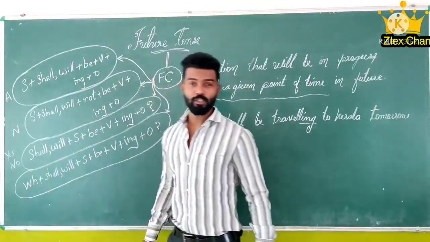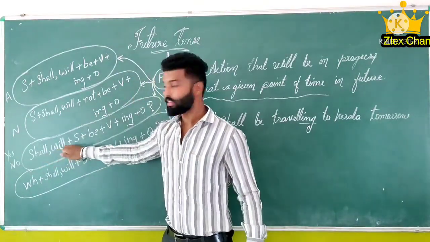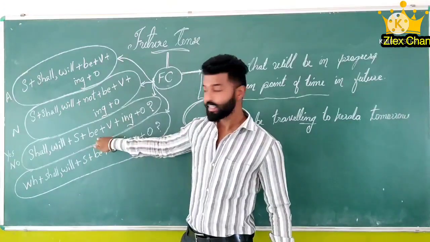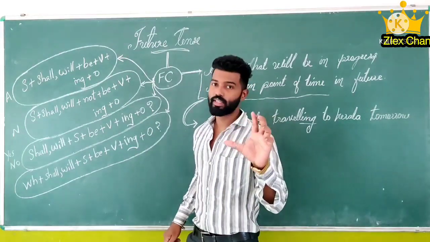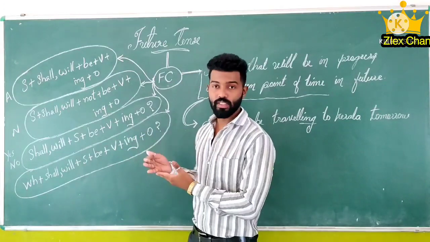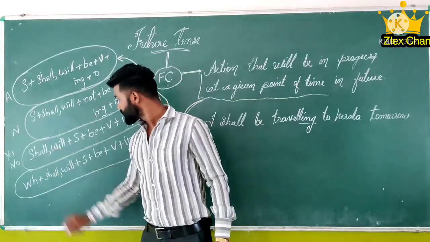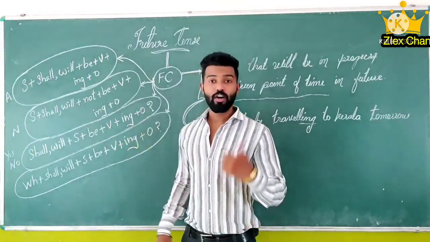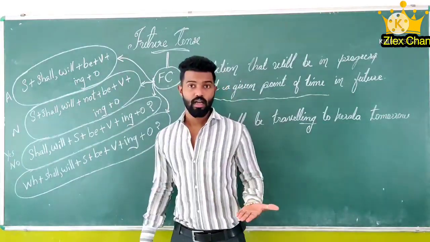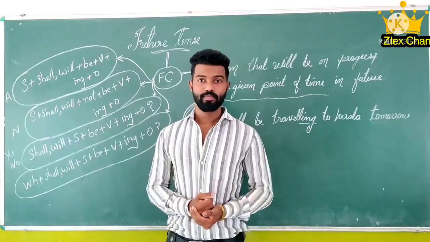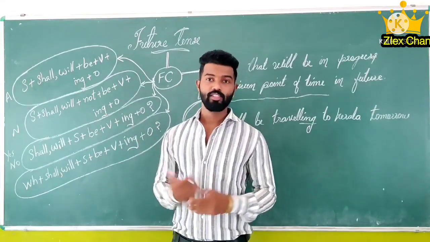Now let's study the yes or no questions. First of all, we have to add shall or will, then subject, then be, then verb plus ing, then object. Object is not much necessary, okay? If it is needed, then you can use it. Thereafter it becomes a question mark. So, will you be going tomorrow? That is the question we can ask. Yes, I will be going tomorrow. So this is the answer. No, I will not be going tomorrow. That answer we can give.